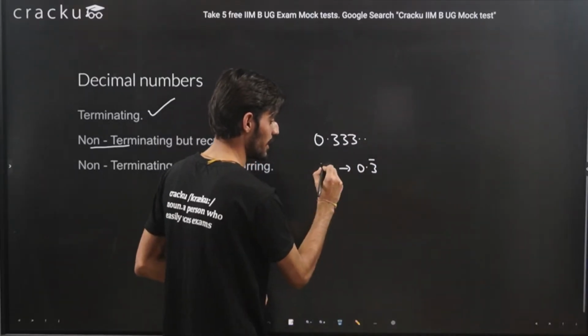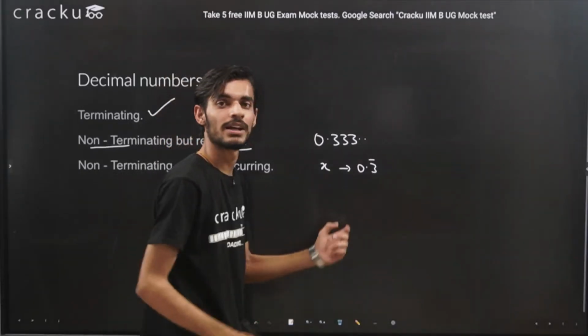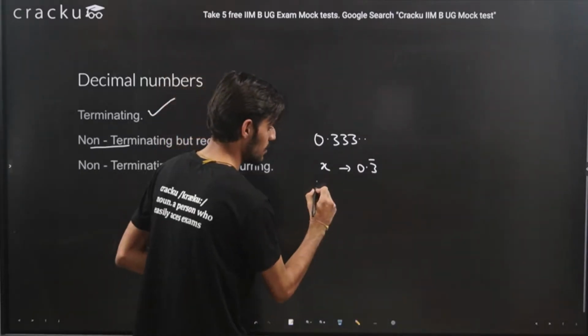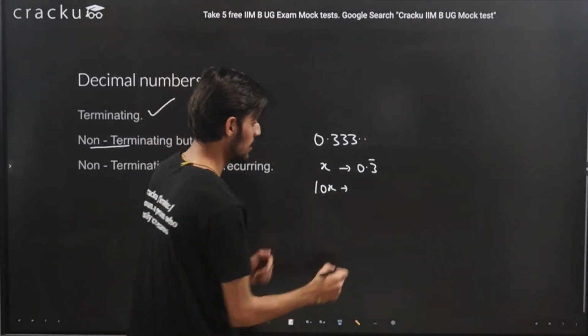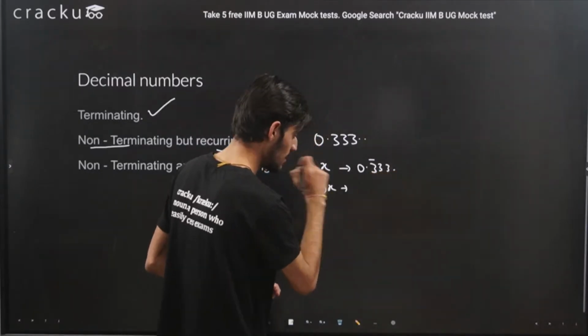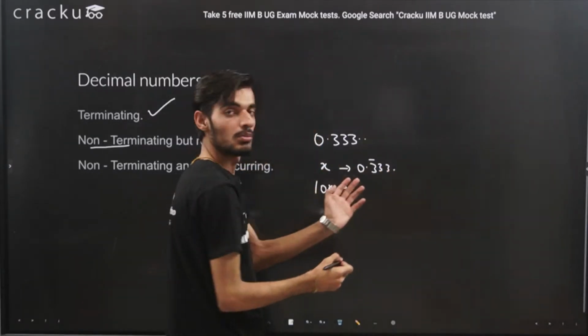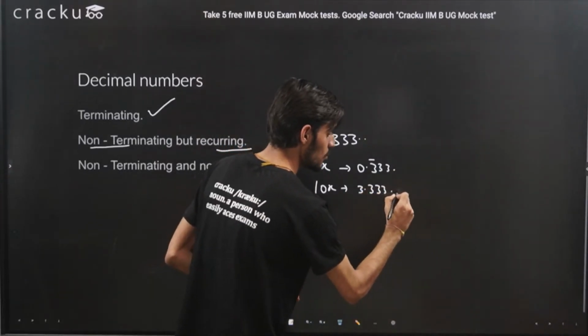Let's say x is equal to 0.3 bar. Now we can just multiply this number by 10. I think you must have done this in your class 9th or 10th. So essentially it is 3.333 and so on. By multiplying it by 10 on both sides, this will come out to be 3.333 and so on.